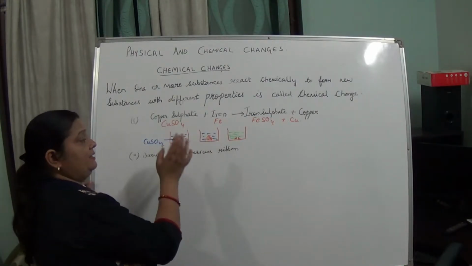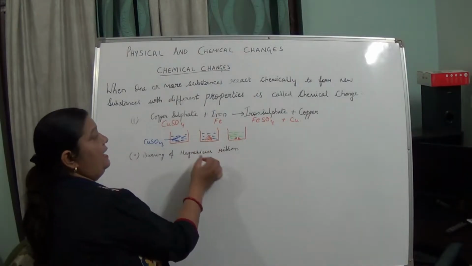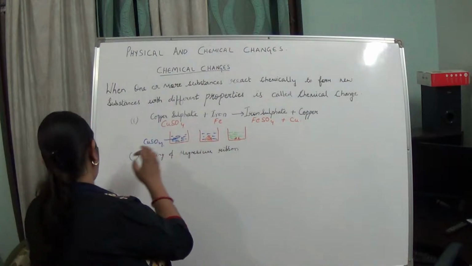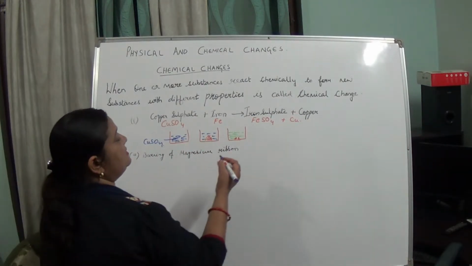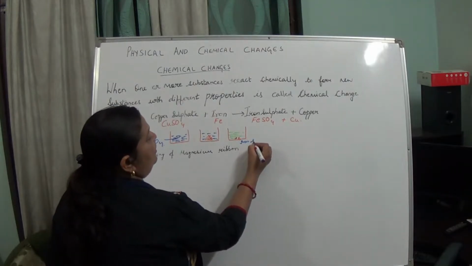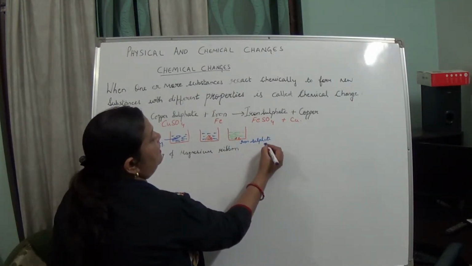These iron nails, here copper sulfate is there. This iron has displaced the copper from the solution, and now what has been formed? Iron sulfate, which is green in color.